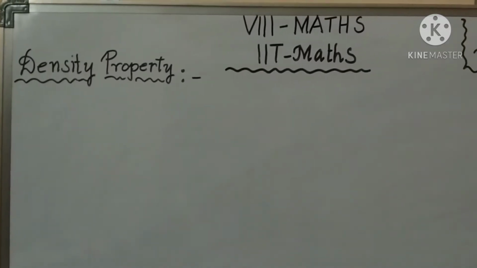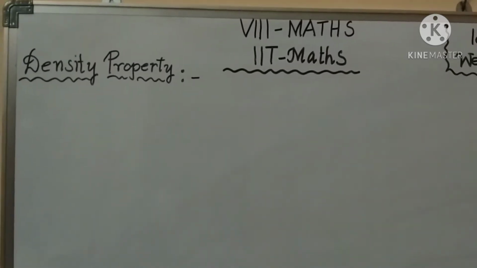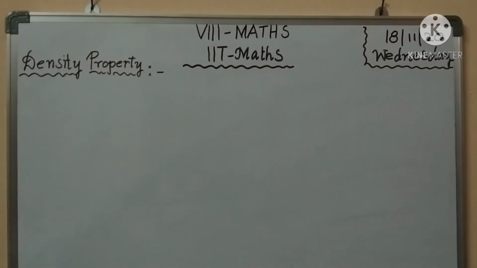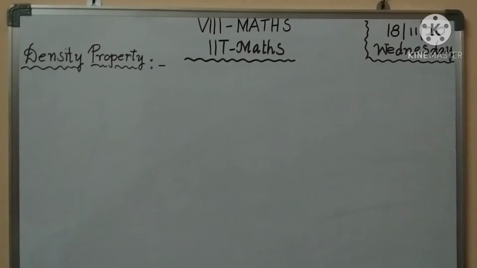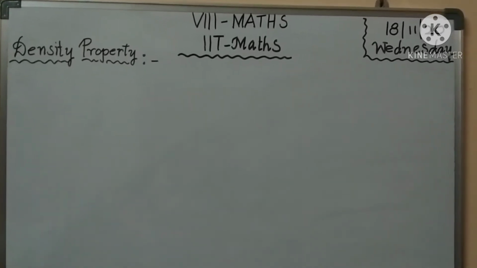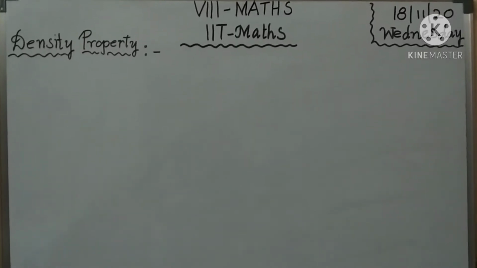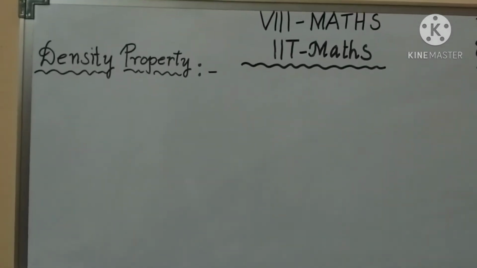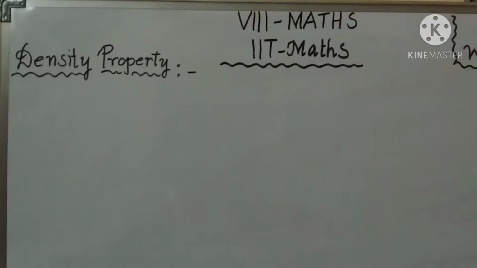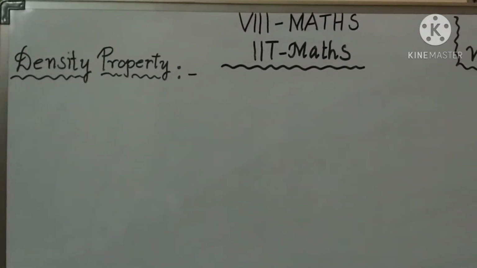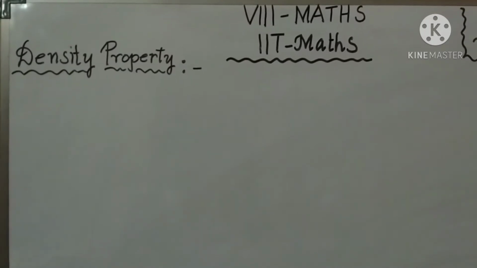Between any two given rational numbers, there exist uncountably many rational numbers. What is the meaning of uncountable? It means we cannot count them. This property of rational numbers is called the density property.